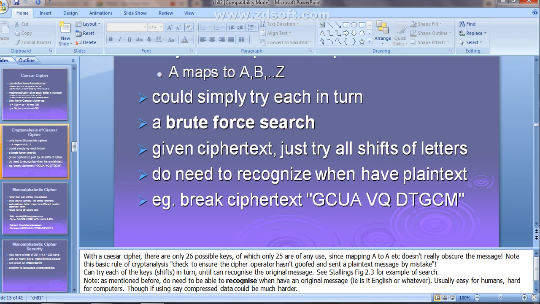So like this, what the cryptanalyst will do: only 26 letters are there, so only 26 shifts they can do. By applying at least those 26 possible keys, somehow they will get the plain text message.